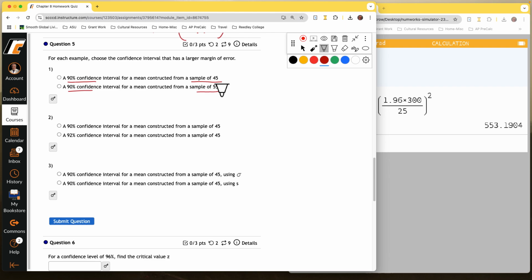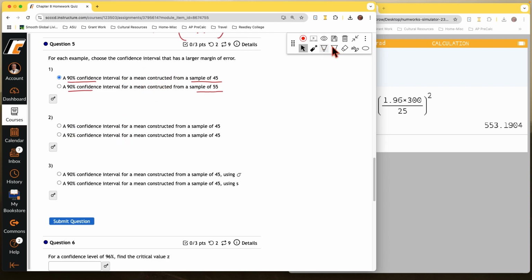So the larger the sample, you're dividing by a larger number, which gives you a smaller margin of error. The way to think of it is, the larger your sample size, you're going to have a smaller confidence interval, okay? Because you're going to be able to be more accurate. So it's this one, the smaller sample size, that actually has the larger confidence interval.